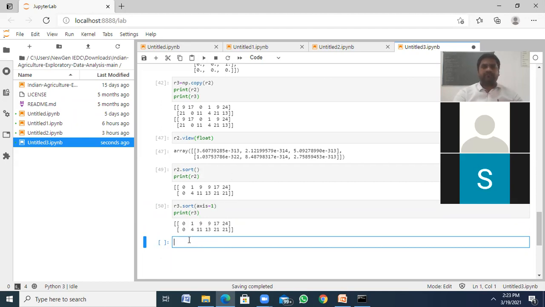If at all I want to take, let's say I'm taking another tt dot np dot array of, let's say I'm taking like this one, comma 2 comma 3. I want to take this like this, right? 2 comma 7 comma 3 comma 9 comma 4 comma 7. Okay.